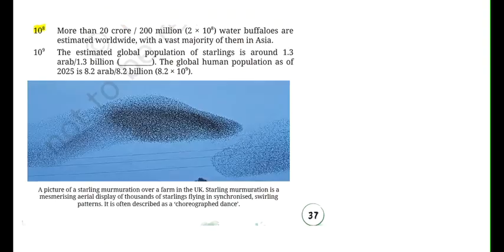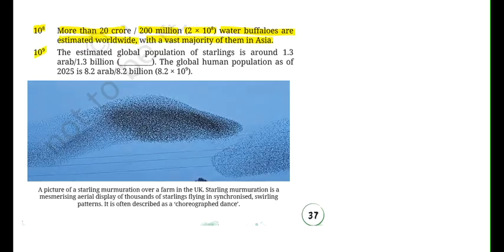10 to the power of 8, more than 20 crores or 200 million, which can also be written as 2 into 10 to the power of 8. Water buffaloes are estimated worldwide, with a vast majority of them in Asia.